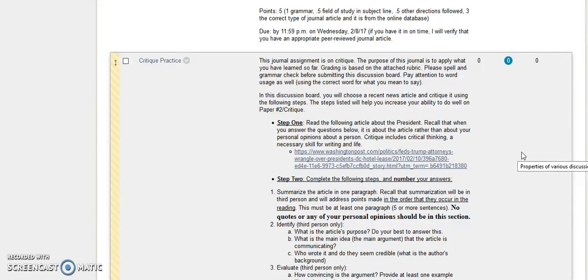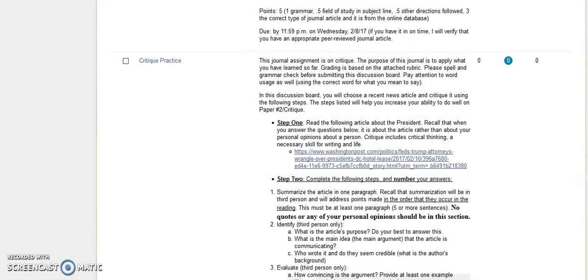So if you get an appropriate article, remember that peer-reviewed journal articles have abstracts usually. They have a volume number. They're in something called a journal. So those are a few cues that you've got it. Most of them have a method section. They usually have scientific data in there. There are a few things that you can look for to make sure that you've got one.